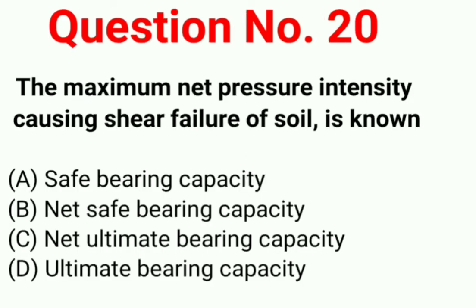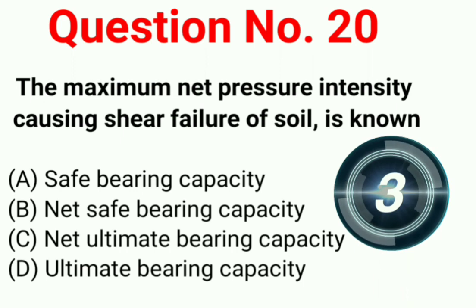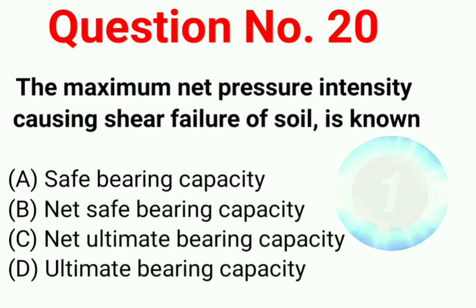So guys, I had asked you a question in the previous video, and the question is: the maximum net pressure intensity causing shear failure of soil is known as option A, safe bearing capacity; option B, net safe bearing capacity; option C, net ultimate bearing capacity; option D, ultimate bearing capacity. Your correct answer is option C, net ultimate bearing capacity.